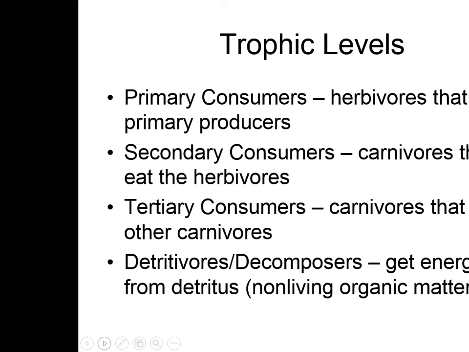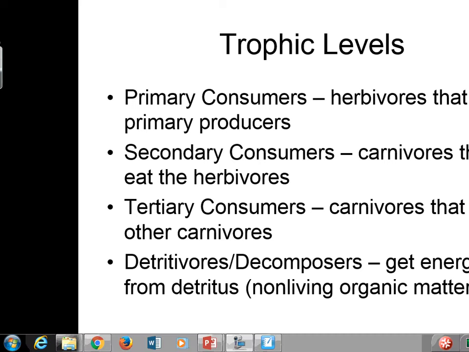Our primary consumers are herbivores that eat the primary producers, so the plants. The secondary consumers are the carnivores that eat the herbivores, which are the primary consumers. The tertiary consumers are the carnivores that eat the other carnivores. They usually eat the secondary or the primaries. And then I always struggle with this word. Detritivores, or the decomposers, get energy from the detritus, which is the non-living organic matter.